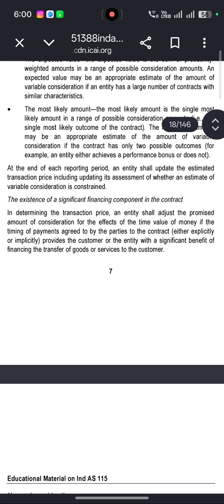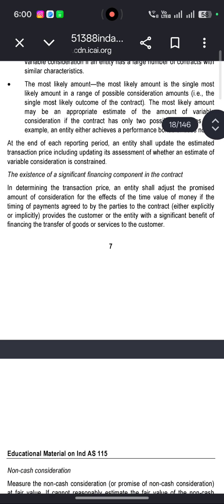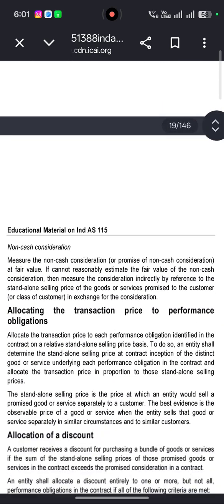At the end of each reporting period, the entity shall update the estimated transaction price, including updating its assessment of whether an estimate of variable consideration is constrained. The existence of a significant financing component in the contract. In determining the transaction price, the entity shall adjust the promised amount of consideration for the effect of the time value of money if the timing of payments agreed by the parties to the contract, either explicitly or implicitly, provides the customer or the entity with a significant benefit of financing the transfer of the goods or services to the customer.